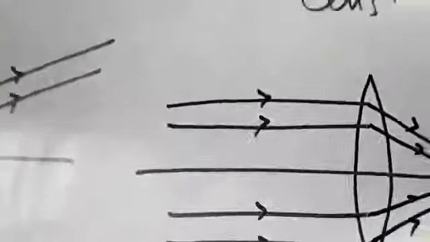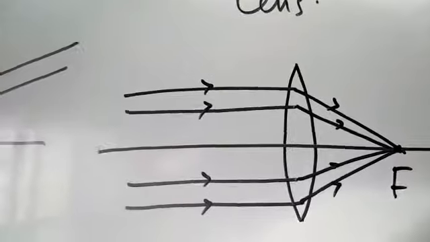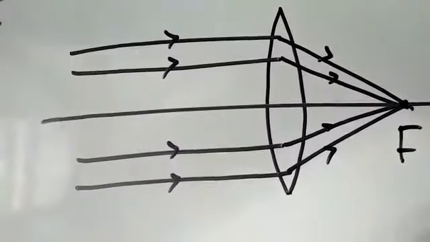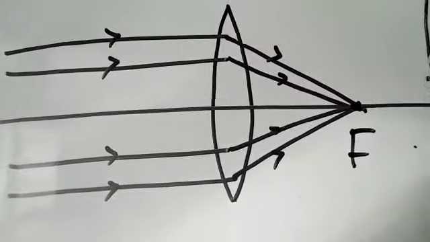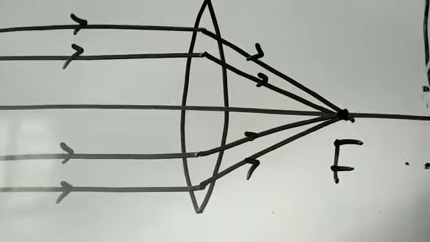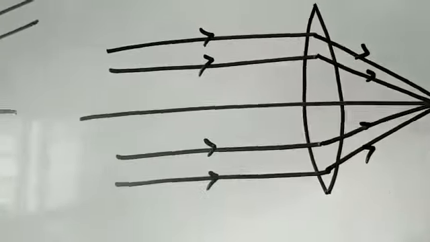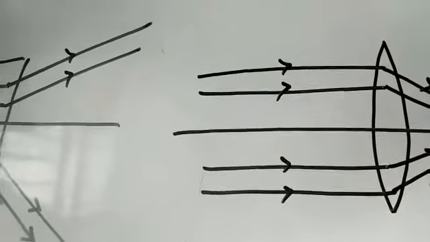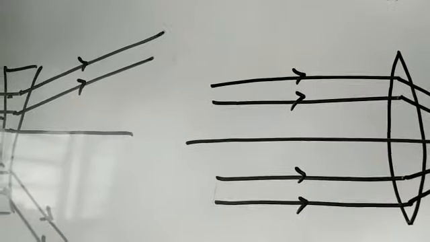While in a convex lens, you can see that the light rays are coming from an object, and after entering the convex lens, they are converging, means they are concentrating or being focused on one point. That is also called the principal focus. So that is how concave and convex lenses operate or perform.